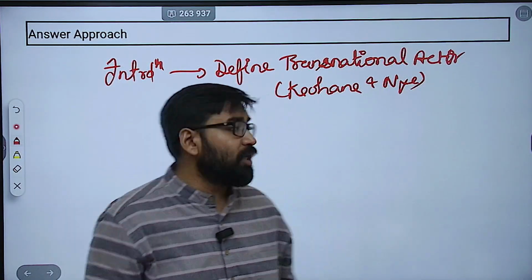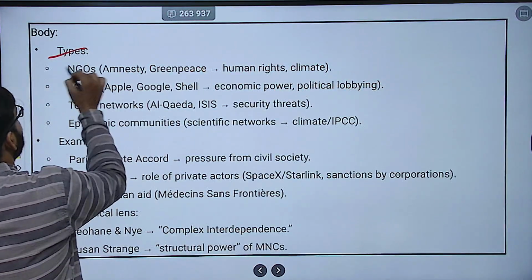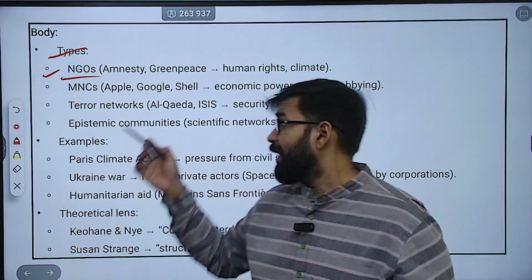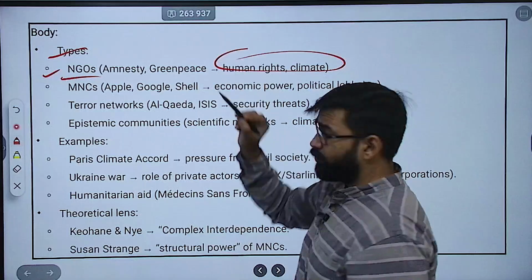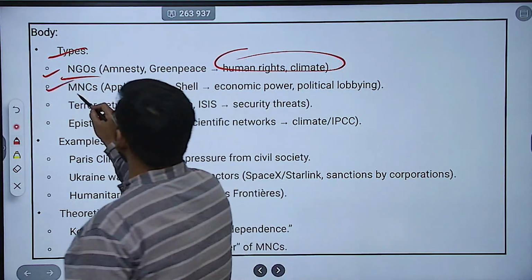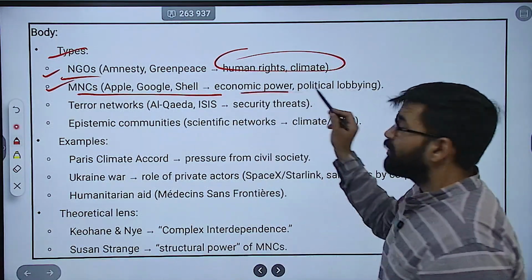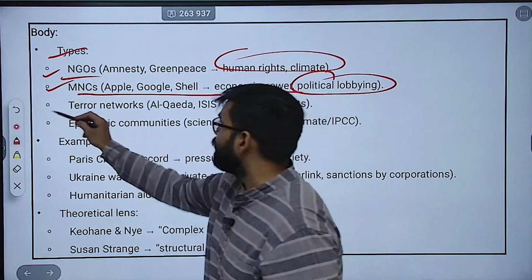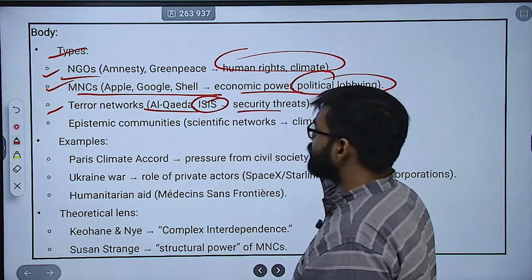Then in the body of the answer, you can mention NGOs. There are some NGOs working across borders, like Amnesty and Greenpeace, related to human rights and climate. Then MNCs like Apple, Google, Shell, they use economic power as well as political lobbying. Then terror networks, Al-Qaeda, ISIS, a security threat.